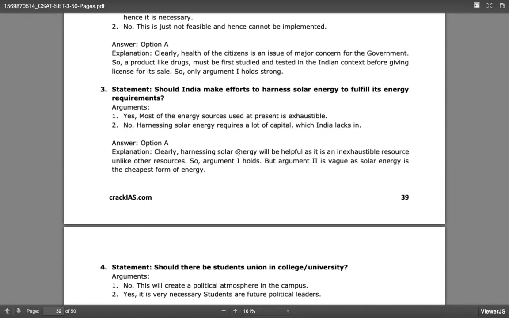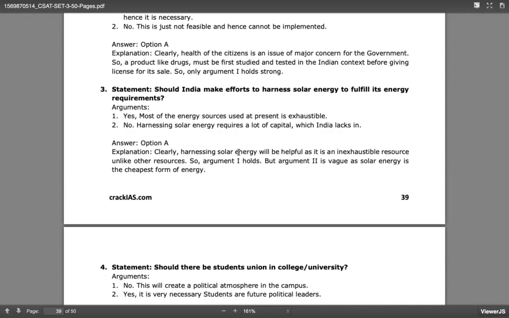Positive points, it is environmental. It is eco-friendly, correct? Yeah, eco-friendly, and also it is free of cost, and it is a renewable source, right? It's going to be continuously available to us, correct? These are the positive sides.